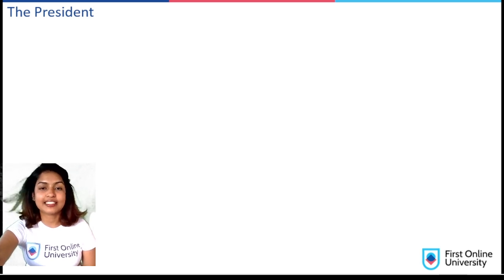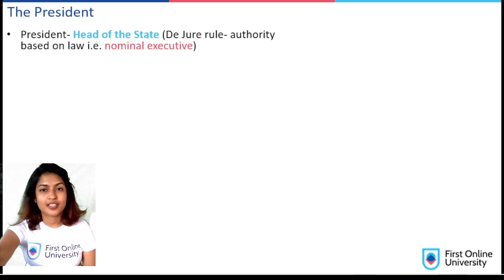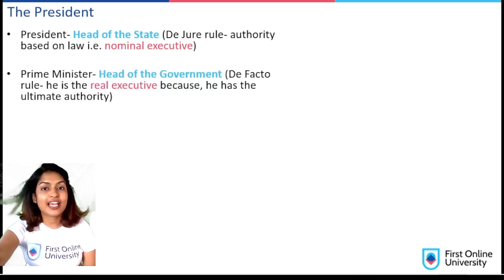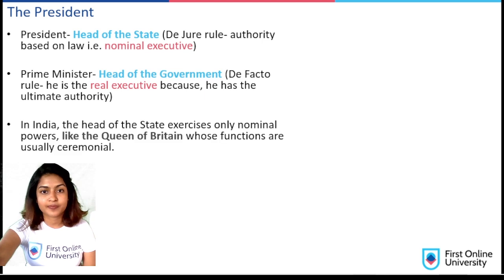Now let us go ahead and see the president. So who is the president? He is the head of the state. It's also called de jure rule, that is authority that is based on law. That's also the nominal executive. It's called a nominal executive because the president is not directly elected by the people. The prime minister is called the head of the government, that is de facto rule. That is, he is the real executive because he is ultimately chosen by the people, and hence he has the ultimate authority in all his say.